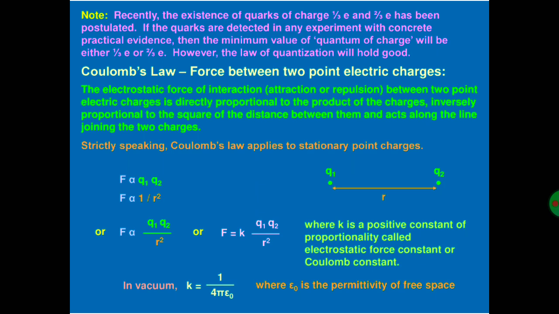Now combine these two equations. So F is proportional to Q1 Q2 upon R square. When we go from proportional to equal, a constant is there. So F is equal to K Q1 Q2 upon R square, where K is a positive constant of proportionality called the electrostatic force constant or Coulomb's constant. In vacuum, the constant is equal to 1 by 4 pi epsilon naught, where epsilon naught is the permittivity of free space.